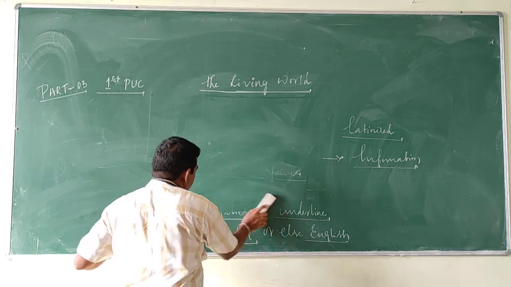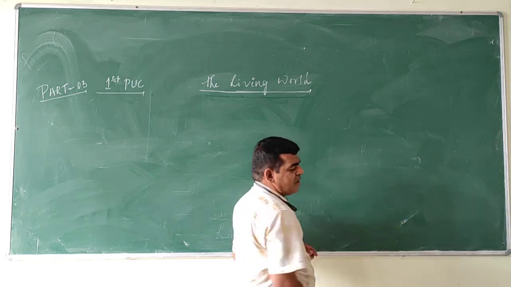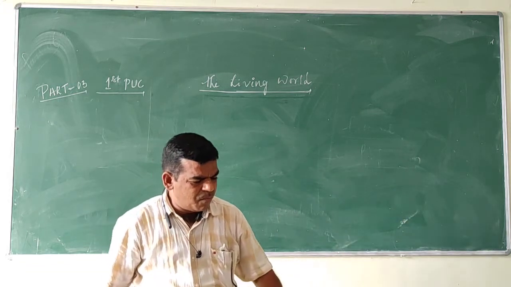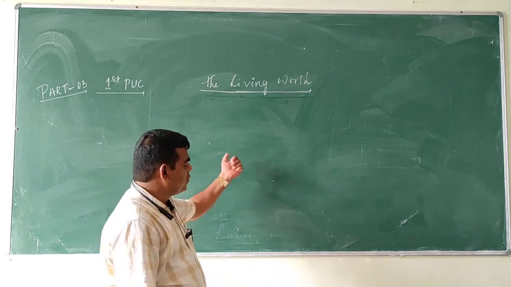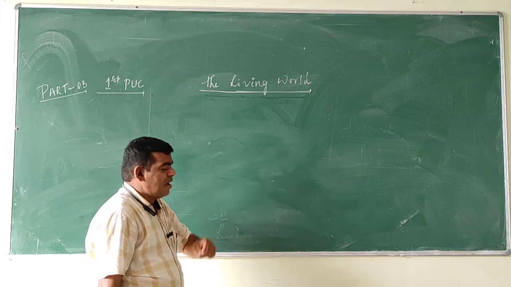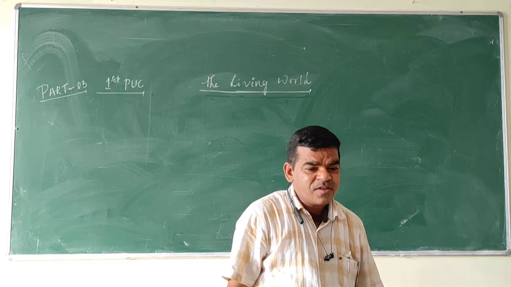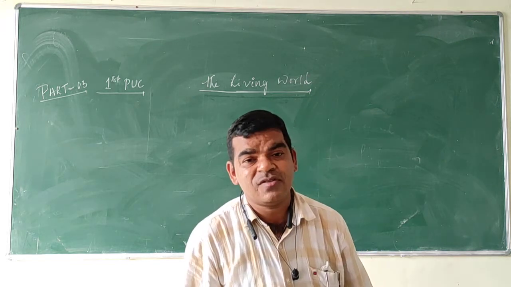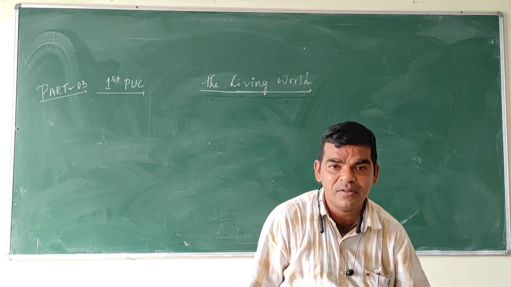Next, uses of binomial nomenclature. Binomial nomenclature avoids the confusion that arises from vernacular names. We know that millions of plants and animals are present in the environment.